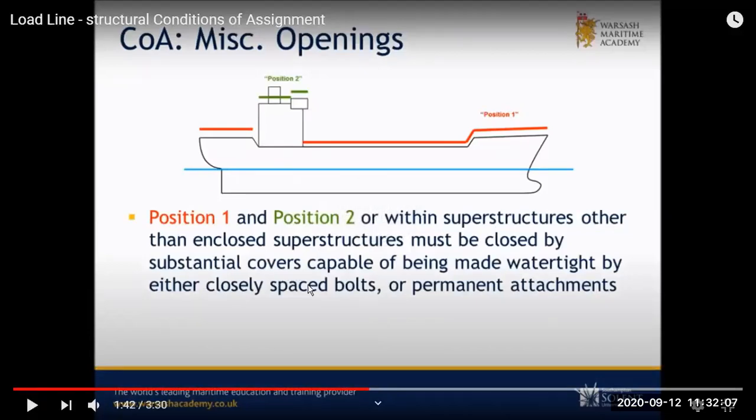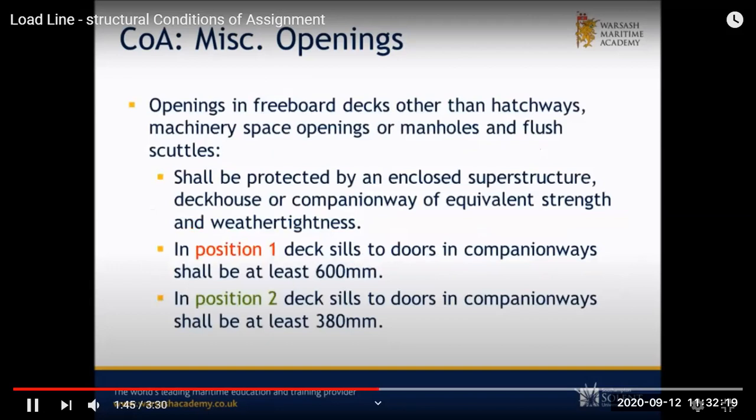Then if you have manhole covers, they should be watertight as we saw, or they should have permanent attachments, for both position 1 and 2. Then if there is any opening on the freeboard deck or the main deck from the machinery space, we cannot have any opening coming to the weather deck outside from the machinery space. And if you have any openings like your skylight in the poop deck, they should have at least 600 of coaming. And if it is at a height above, position 2, then at least 380 again, the same requirement.